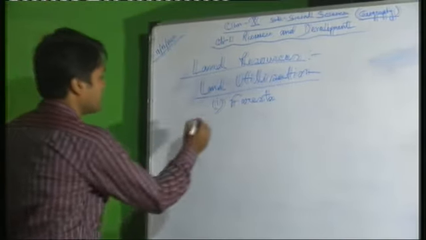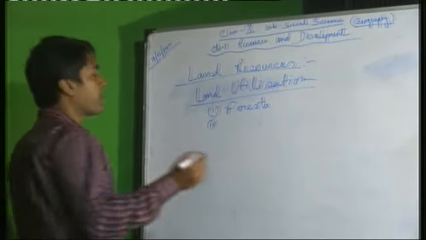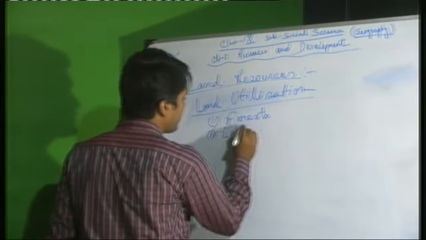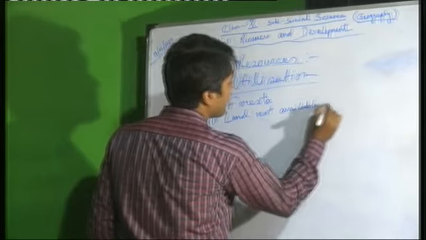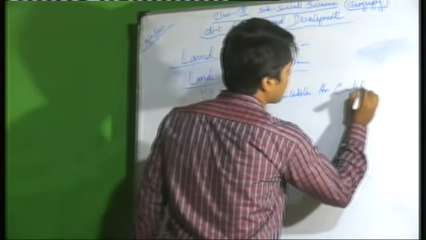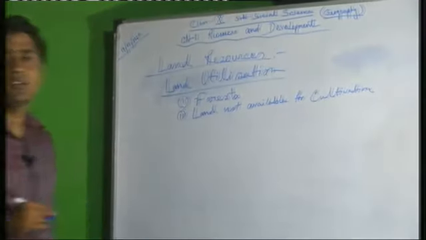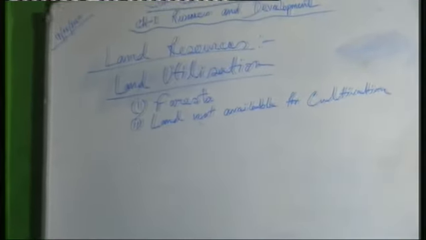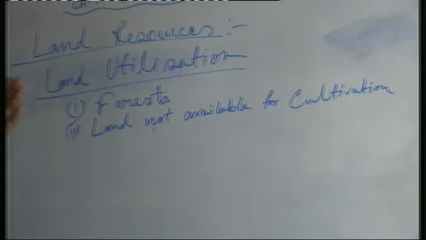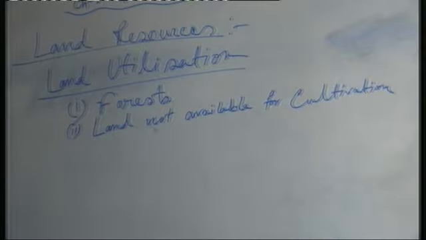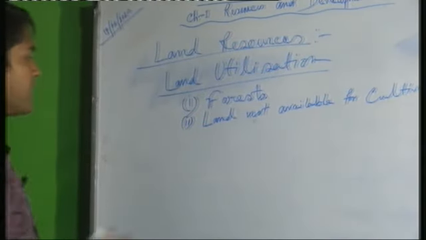Then another part, this is number 2, land not available for cultivation. It is important. Obviously you know that what is the meaning of the term cultivation? Growing crops. The land not available for cultivation, that means the land which is not used for cultivation. This type of land included in this category.